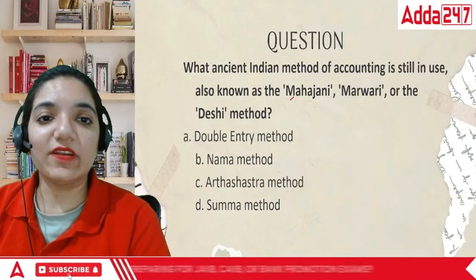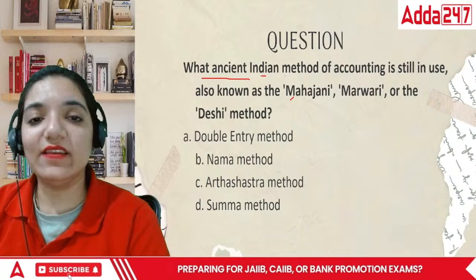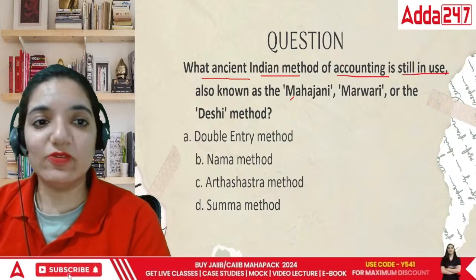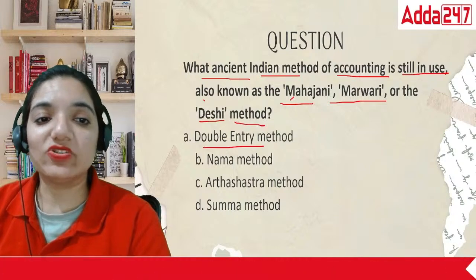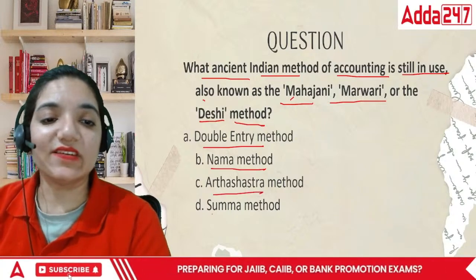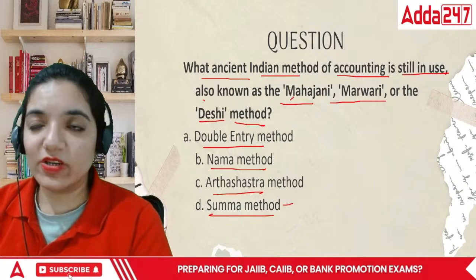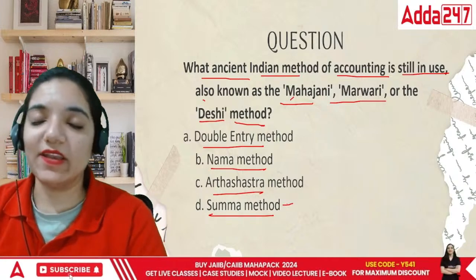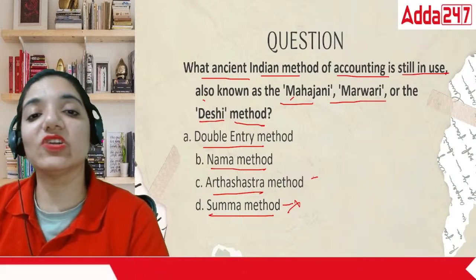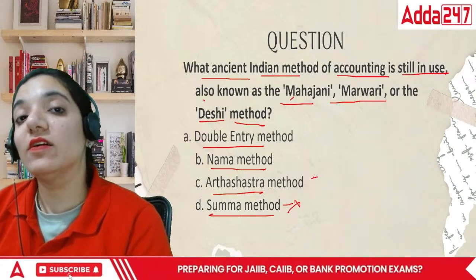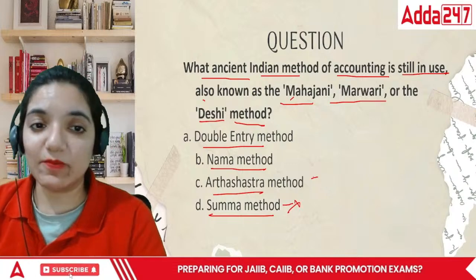Now comes the next point. What ancient Indian method of accounting is still in use, also known as Mahajani, Marwari, or Deshi method? Double entry, Nama, Arthashastra, and Summa. Summa, you already know, is the name of the book given by Luca Peccioli, so I'm eliminating that. Arthashastra is something given by Kautilya or Chanakya, so this can be a part of it.